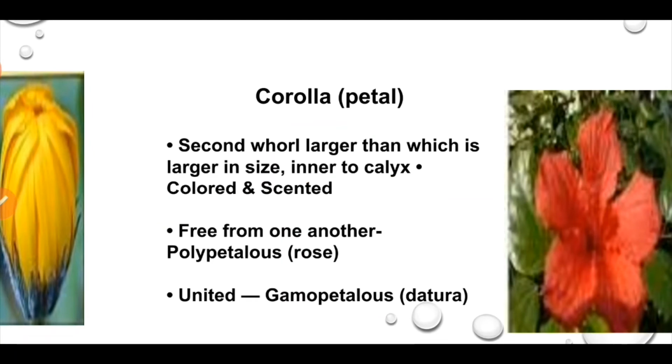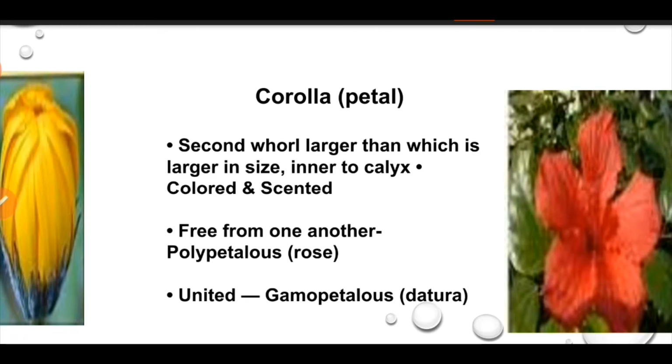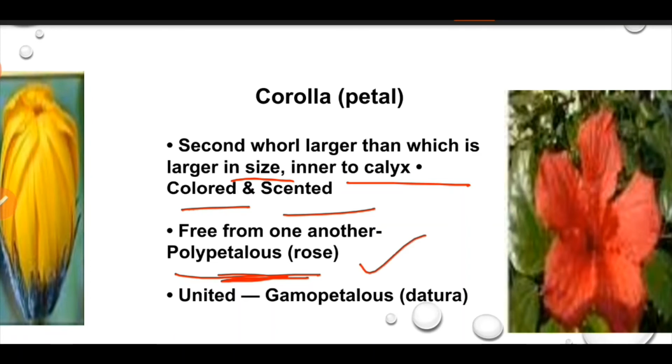Now we will study corolla or the petals. This is the second whorl and it is larger in size. It is inner to the calyx, colored and scented. So if all the petals are free from one another, then the condition is known as polypetalous. Poly means free, petalous means petals. For example, in rose. If all the petals are united, then the condition is known as gamopetalous. For example, in datura.